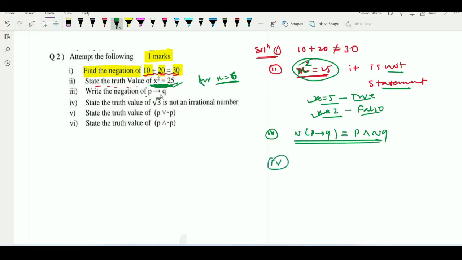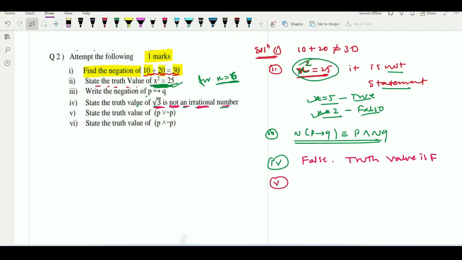See in example number 4, we have to state the truth value of root 3 is not an irrational number. We know that root 3 is an irrational number, but they are saying that root 3 is not irrational. Not irrational means we can say that it is false because root 3 is irrational. So it is false. So its truth value is F.